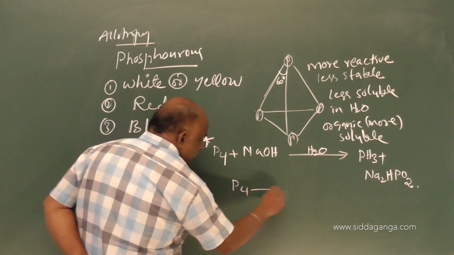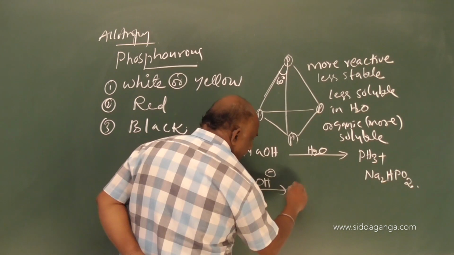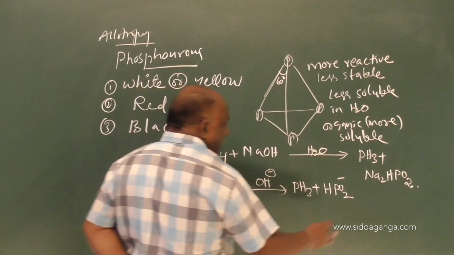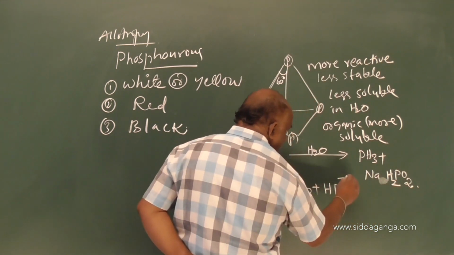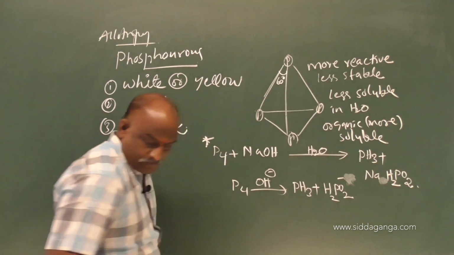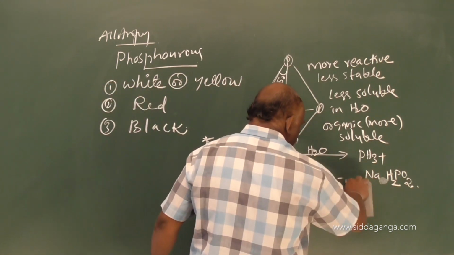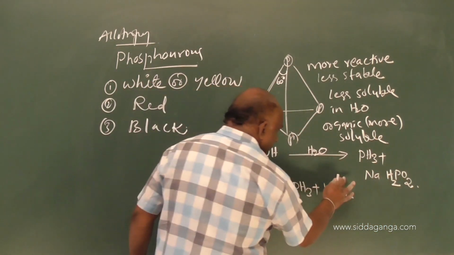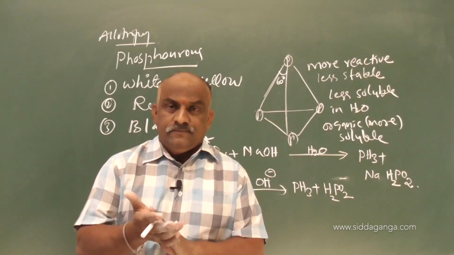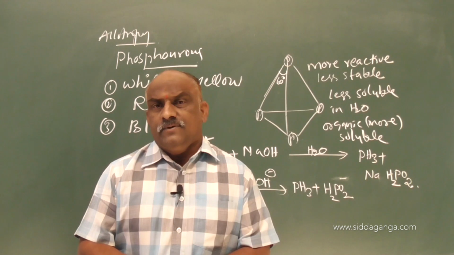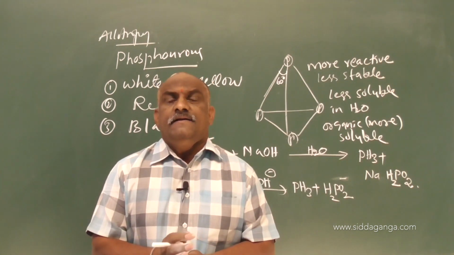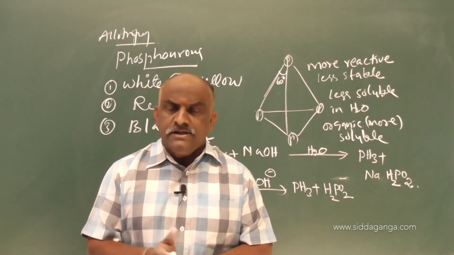In first PU you observe this. White phosphorus is poisonous, a wax-like solid, less stable, more reactive due to the angle strain of 60 degrees, the PPP bond angle is 60 degrees, and it is almost insoluble in water but soluble in organic solvents like CS2.